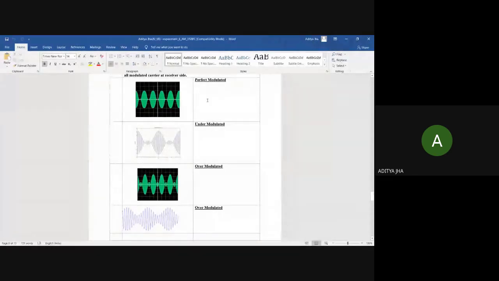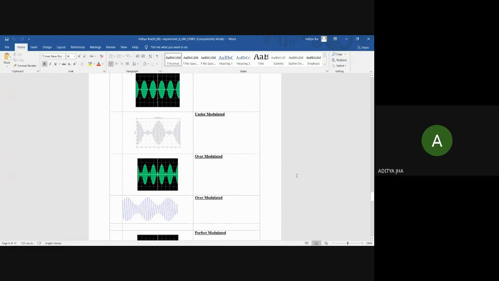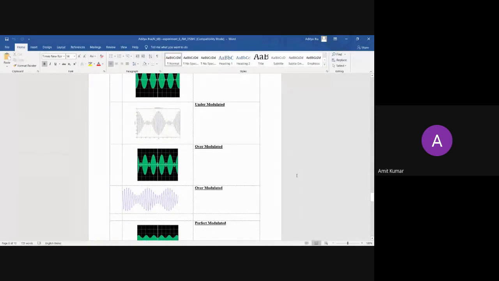We just need to represent the sine waveform, or a sine waveform with distortion? If it is perfectly modulated, what will be the output? It will have a perfect sine waveform. If it is under modulated, then there will be a sine waveform with distortion, or you can say there will be some clipping. When you apply over modulation, then you are having a perfect sine waveform, but we will have some DC shift. It will not go exactly to zero. It will have some DC shift. So that will be the difference between over, under, and perfect modulation.